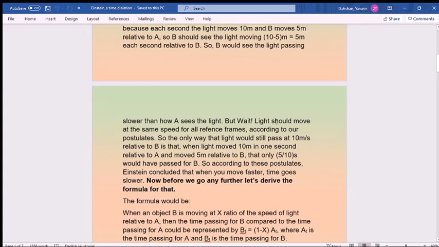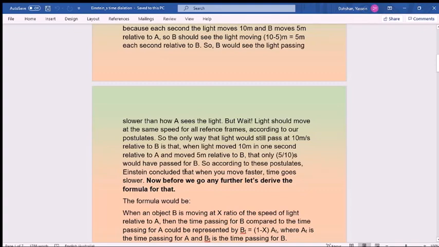But wait, light should move at the same speed for all reference frames, according to our postulates. So the only way that light would still pass at 10 meters per second, not 5 meters per second, for B, is that when light moved 10 meters in 1 second relative to A, and moved 5 meters relative to B, only half a second would have passed for B. So that when you divide 5 over 10, you get 10 again. So according to these two postulates, Einstein concluded that when you move faster, time goes slower.